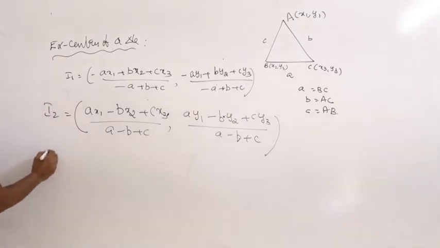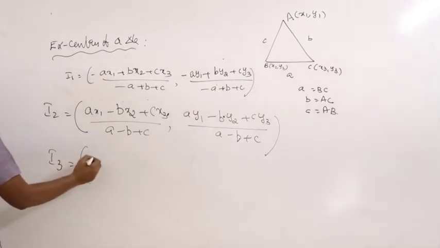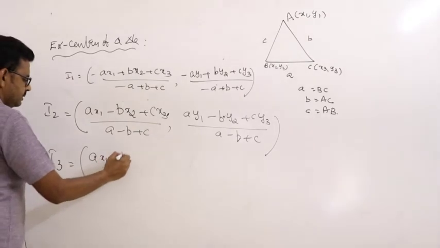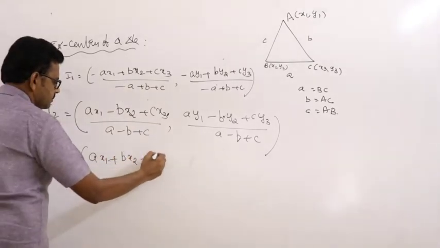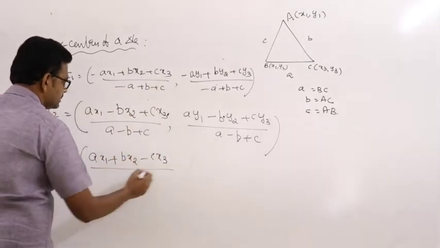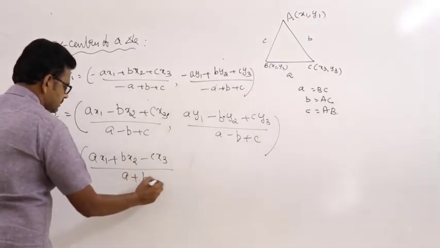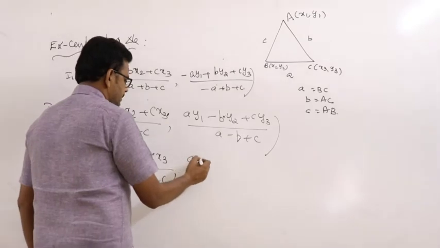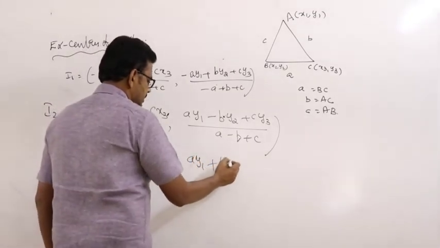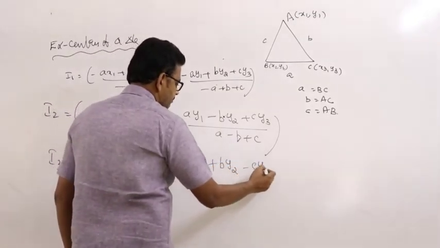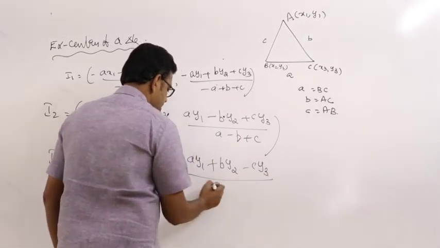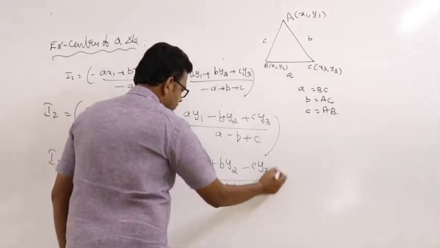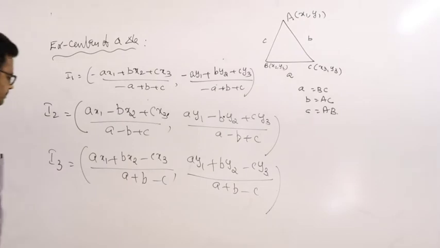And I3: (a x1 plus b x2 minus c x3) by (a plus b minus c), and (a y1 plus b y2 minus c y3) by (a plus b minus c).